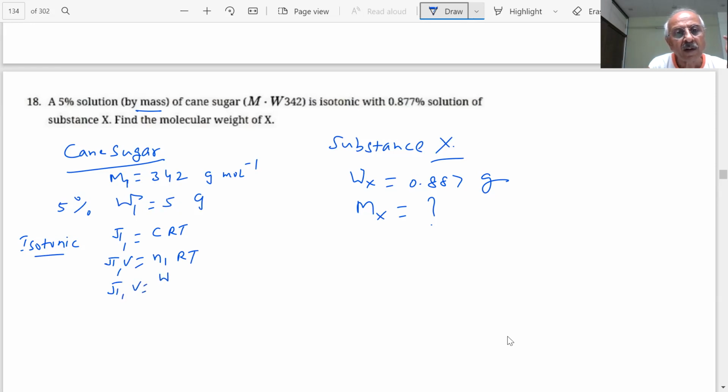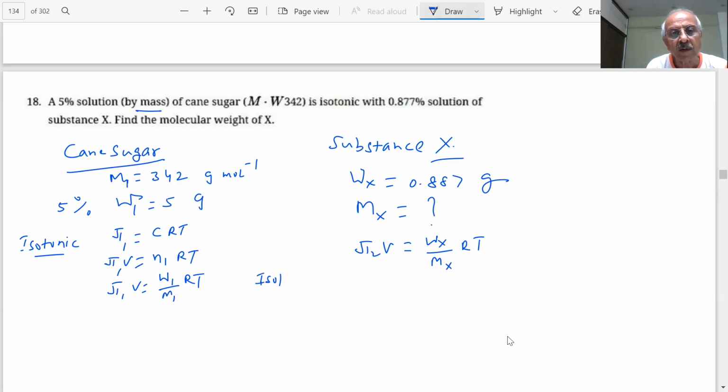W1 upon M1 RT. And what is this? Pi2 into V. That means pi2 into V is equal to Wx by Mx RT. Okay? So the pi1 is equal to pi2 means what?